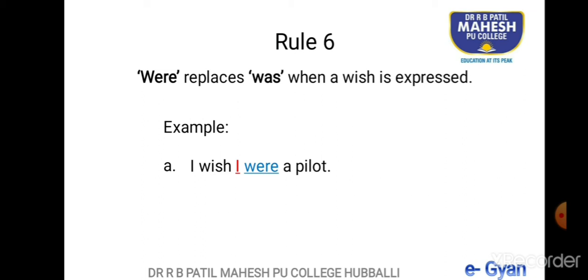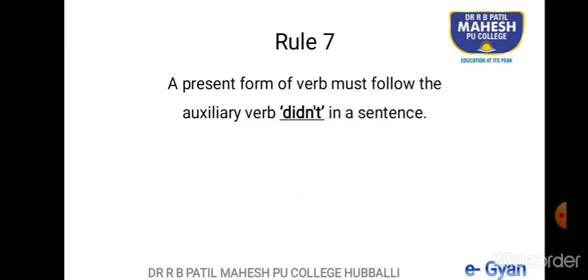Most of us keep wishing for one or the other thing. I wish I was a lion. Incorrect. I wish I were a lion, etc. Such examples always go with were when a wish or desire is expressed. A very simple rule. Next up, rule number 7.